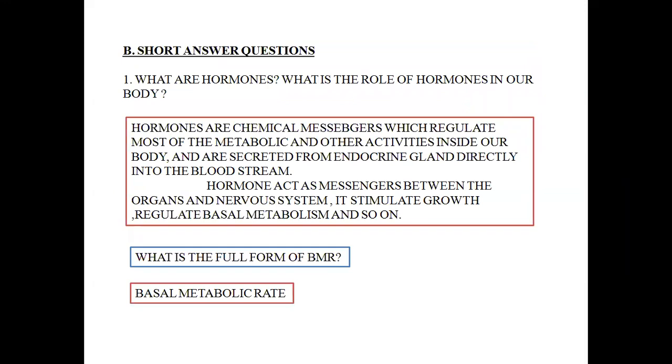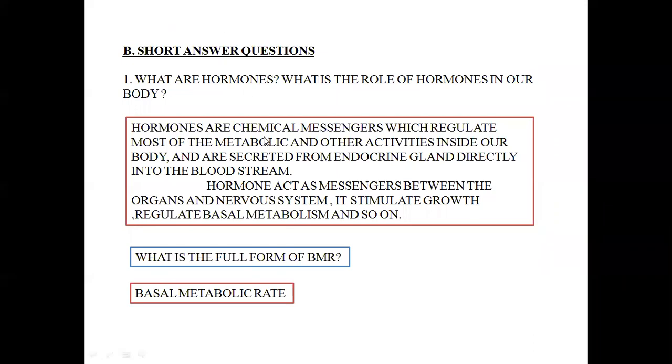Next is short answer questions. Like, what are hormones? As I have already explained, hormones are chemical messengers which regulate most of the metabolic and other activities inside our body and are secreted from endocrine glands and directly poured into the bloodstream.